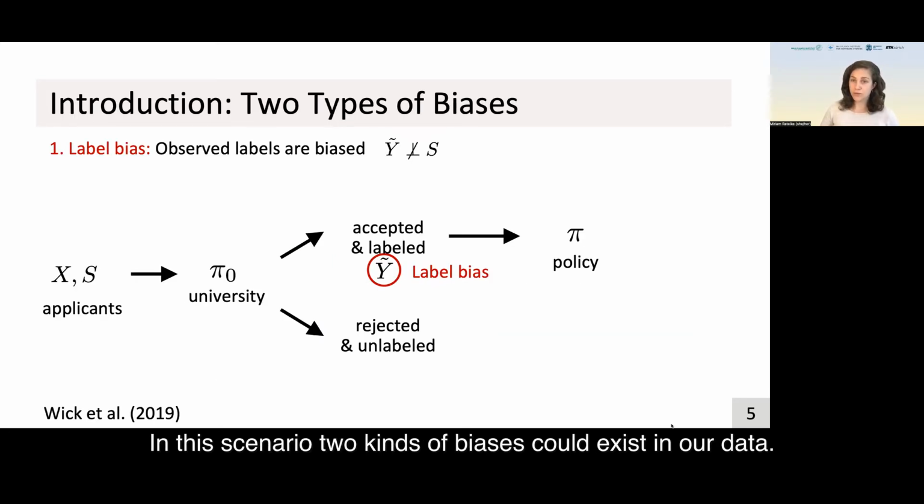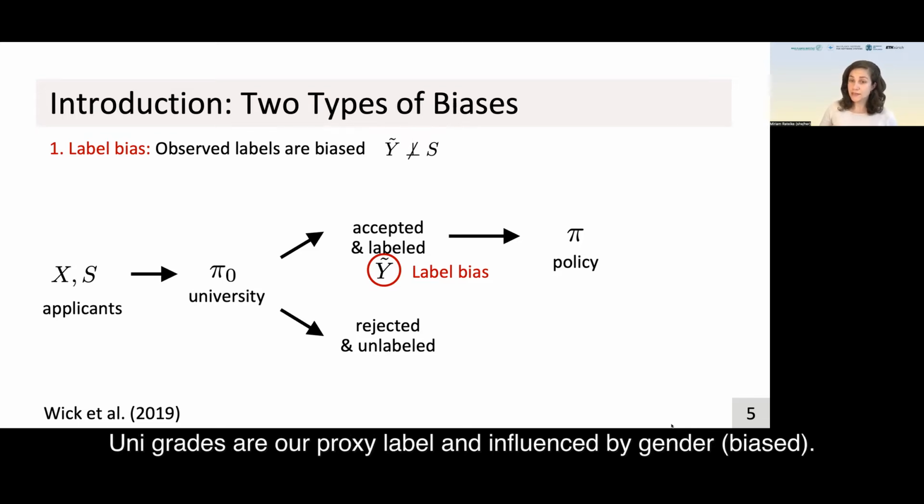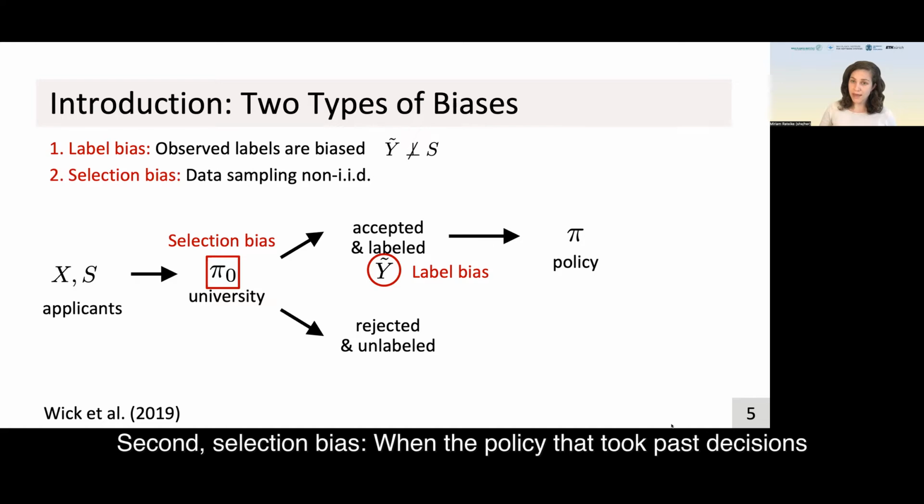Now, in this scenario, there are two kinds of biases that could exist in our data. First, label bias. This is when the observed labels are biased. Here, we have seen that the university grades are our proxy label and influenced by gender and therefore biased. The second type of bias we find here is selection bias.